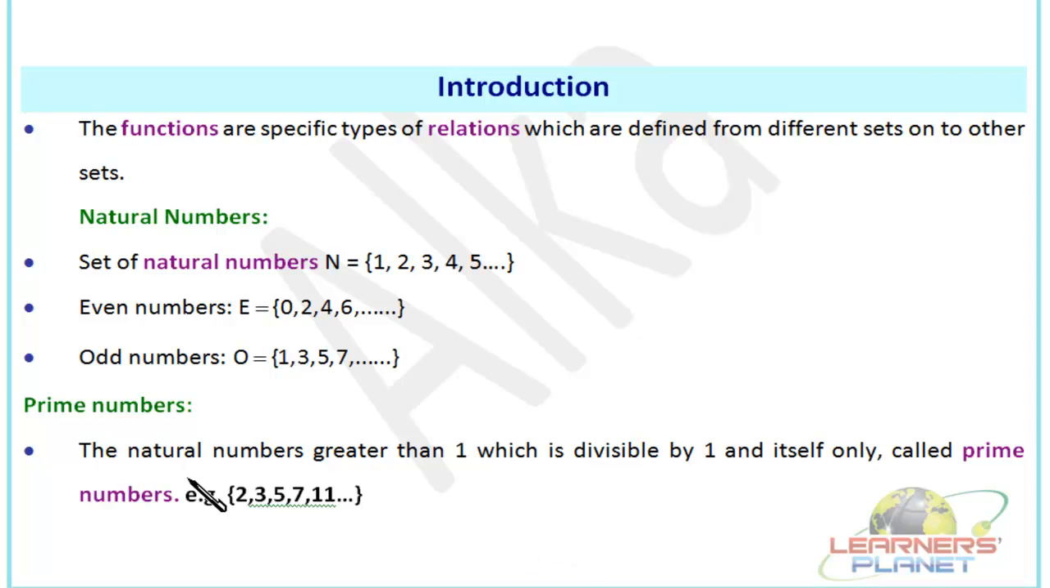What are prime numbers? The natural numbers greater than 1 which are divisible only by 1 and itself are called prime numbers, right? That means a number is known to be a prime number if it doesn't have any other factor except 1 and itself. Suppose 2, 3, 5, 7, 11, 13, 17, 19. You can very well see that these numbers, say 2, 3, 5, don't have any other factor. If I talk about 5, 5 has just two factors, that is 1 and 5, right? Similarly for 7, there are two factors only, 1 and 7. For 11, there are two factors only, 1 and 11, right?